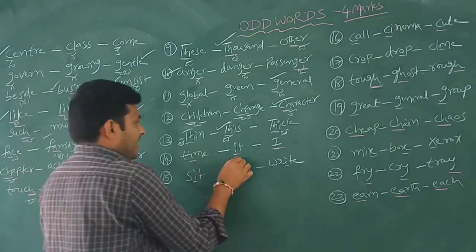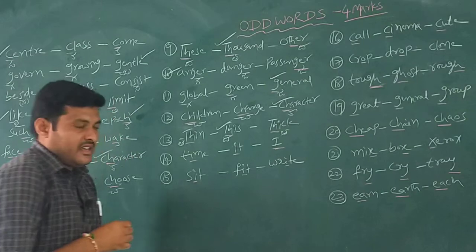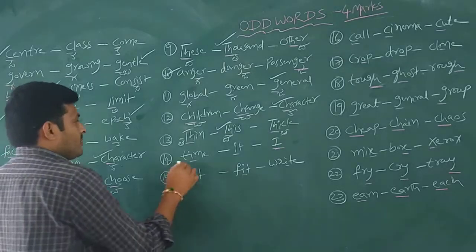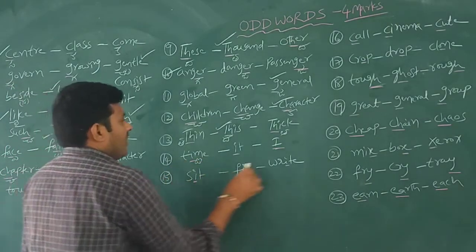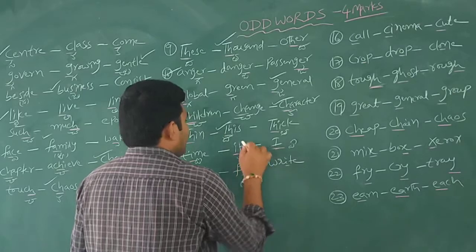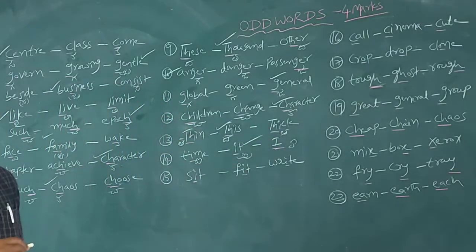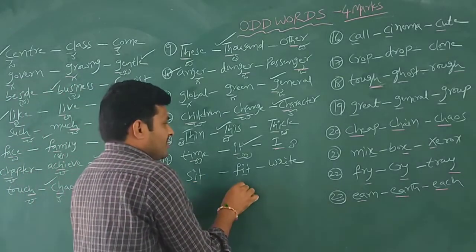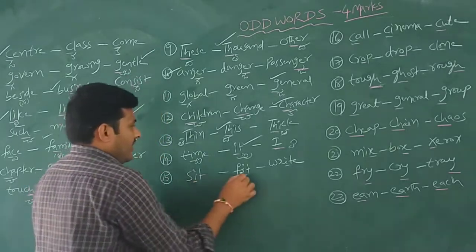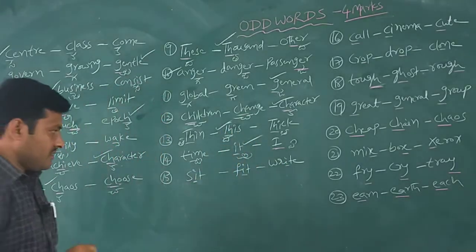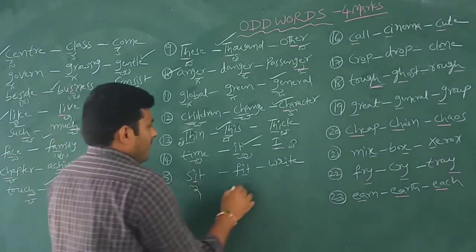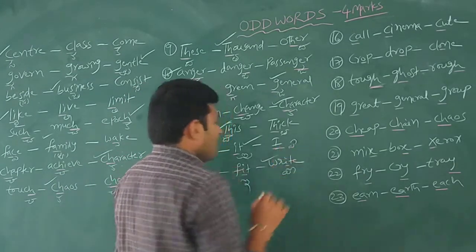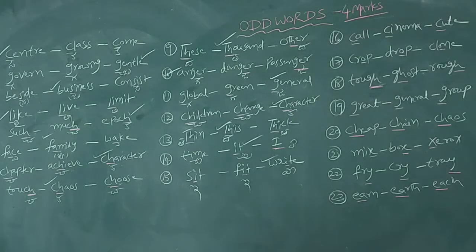Time, it, I. Which is the answer here? I, tie. I, tie. The two come the same with I sound. It also gives the I sound, but this one gives the E sound, so it is the answer. Then next one is sit, pitch, write. Similarity letters. Sit, E, pitch, E, write, I. So our answer is write, the I sound.